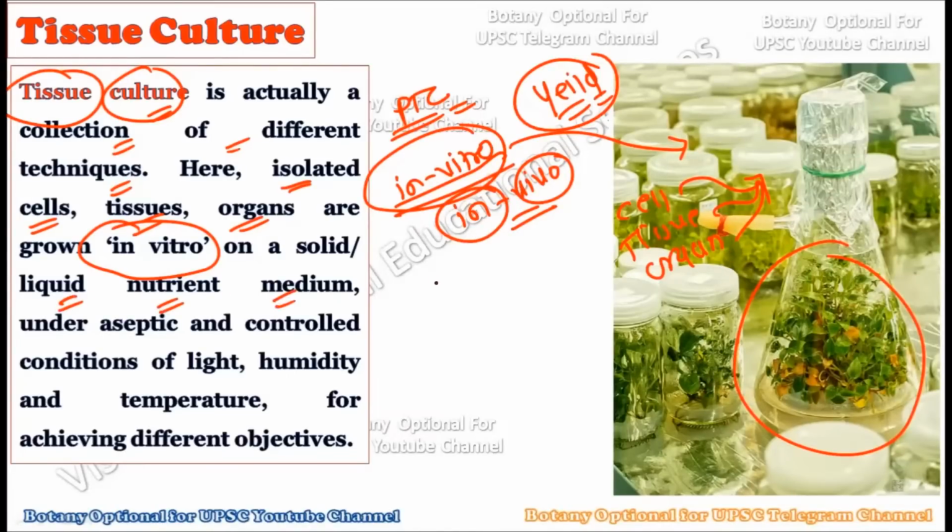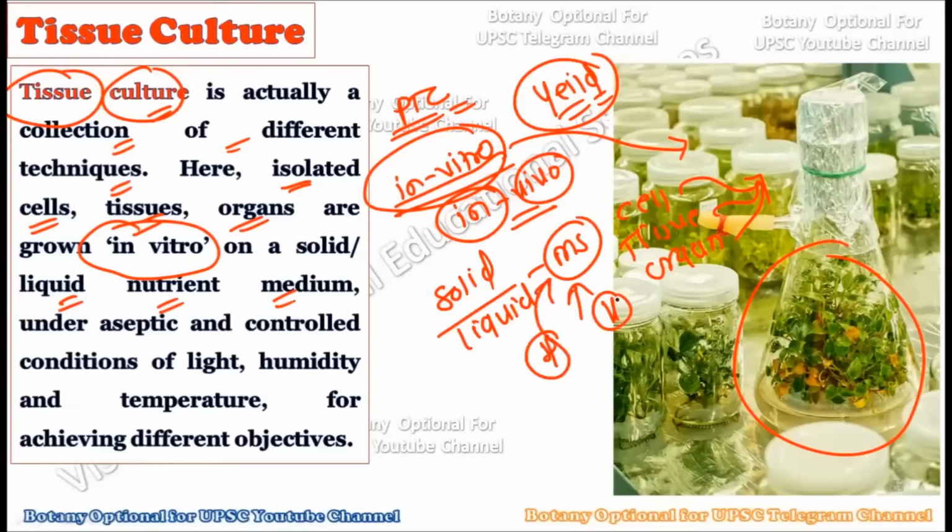And we have talked much about this solid or liquid medium, for which we generally use MS media, in which all the growth nutrients, all the vitamins, all the hormones are present in accurate quantity, so that the plant can absorb these chemical compounds from this media and complete its growth and development within the lab. So basically we can isolate cells, tissue, organs from the plant, and we can grow them in vitro on the liquid or the solid medium.